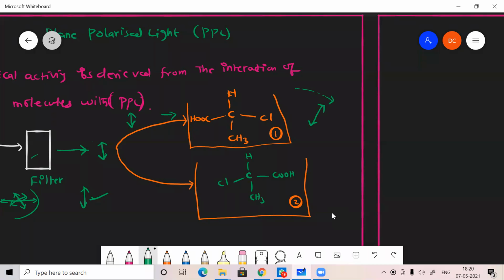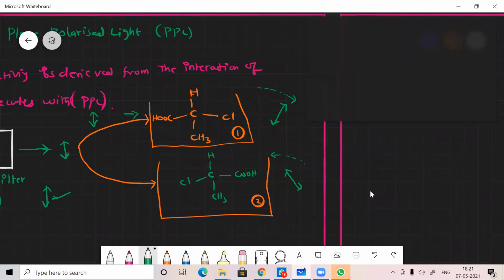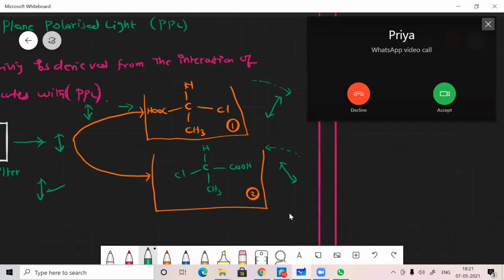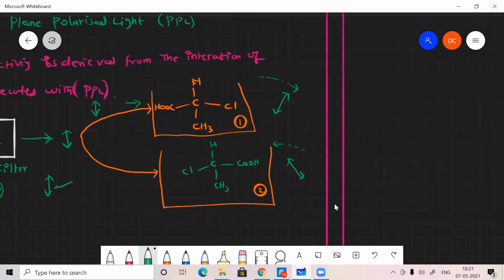If it is passed to compound 2, it will rotate the light in the anti-clockwise direction, like this. Is that clear?